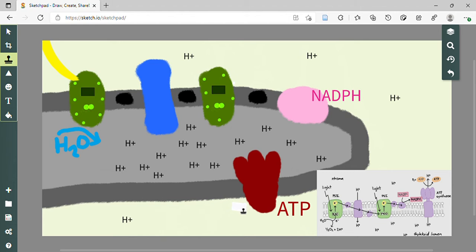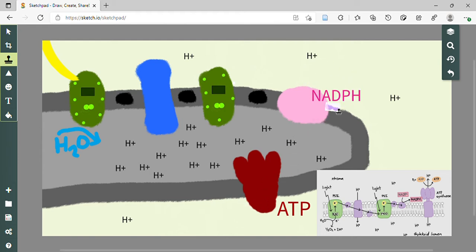And what is ATP synthase going to do with that energy? It's going to take ADP and an inorganic phosphate and create ATP. So this is known as oxidative phosphorylation, because we're taking inorganic phosphate and ADP to create ATP. So that's why that proton gradient was important, because since the cytochrome complex did the preparatory stages, ATP synthase can take advantage of that proton gradient and create ATP for itself through oxidative phosphorylation.